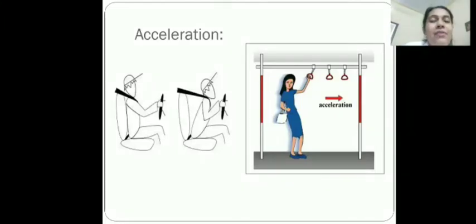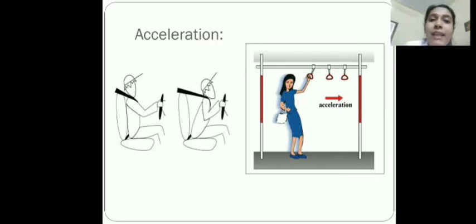Children, whenever a car starts from rest and moves quickly to gain speed, we are pushed back against our seat, right? Also, when a car stops suddenly, we are pushed forward. Also, when a car takes a sharp right turn, we have a tendency to move towards the left side. So these are all the situations where we are accelerating.